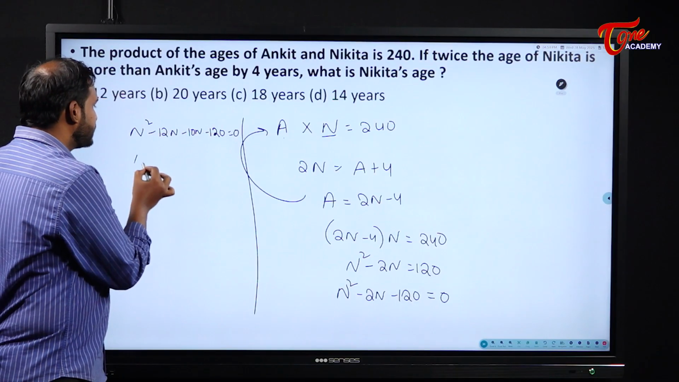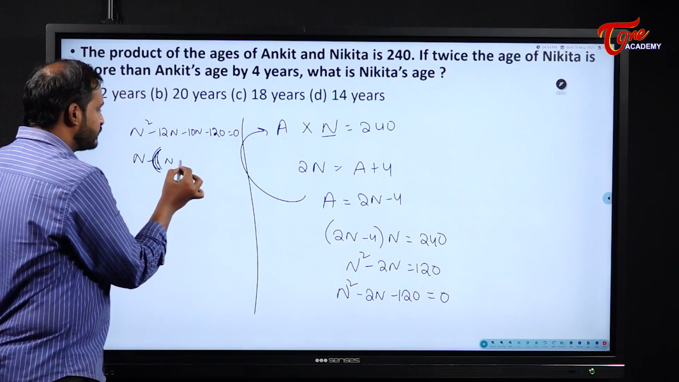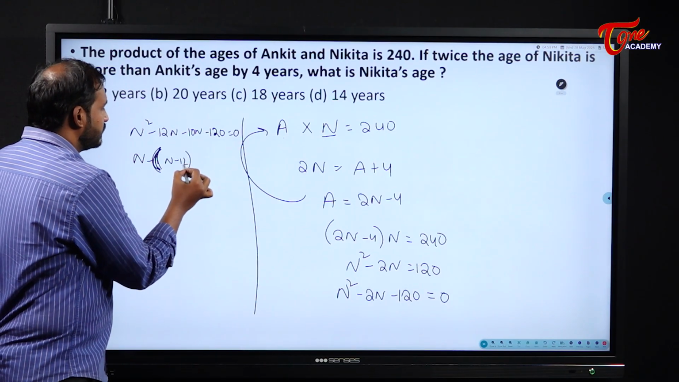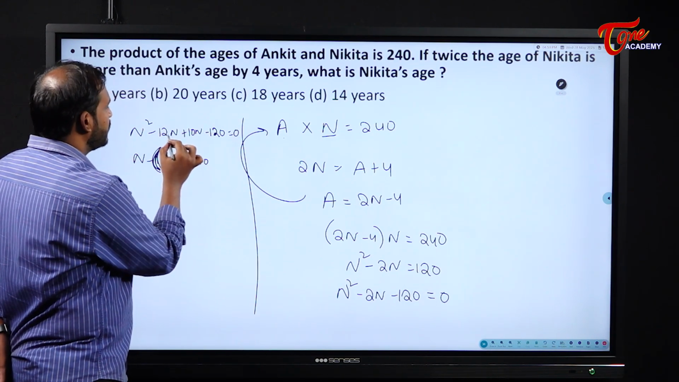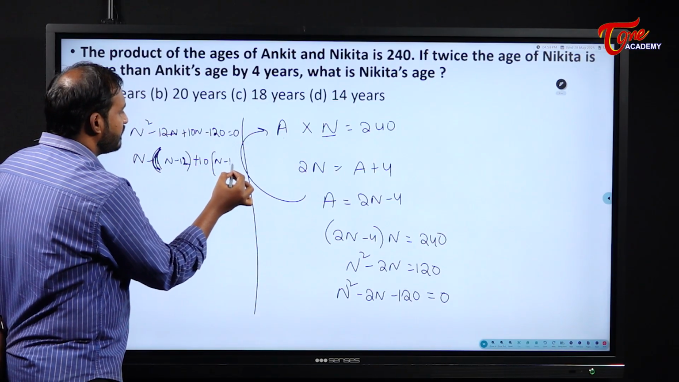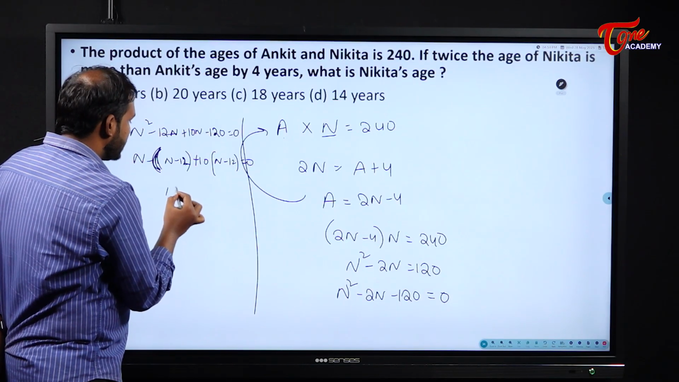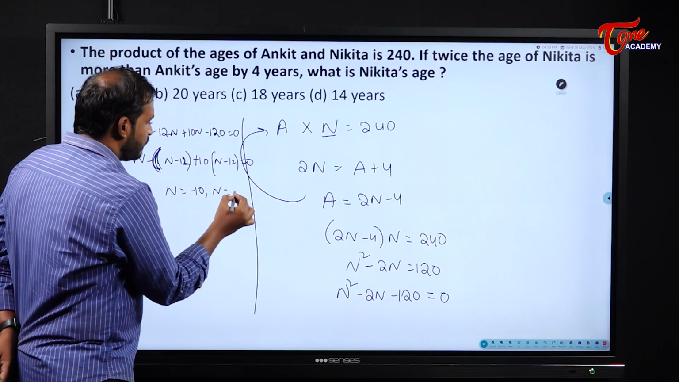Okay, so what does it become? If I take n common here, n minus 12, and next I will take plus 10 common here. Why? Because this is minus 2n, right? So with plus 10 common, it becomes n minus 12 is equal to 0. That means n is equal to minus 10 you will get, n is equal to plus 12 you will get.